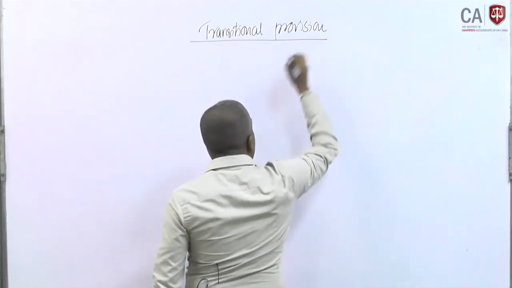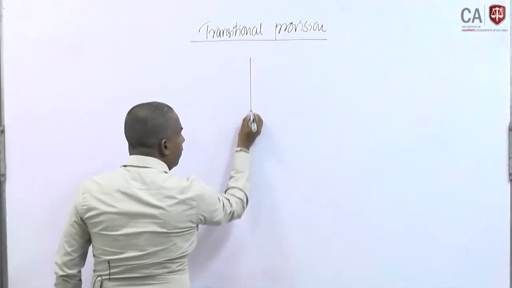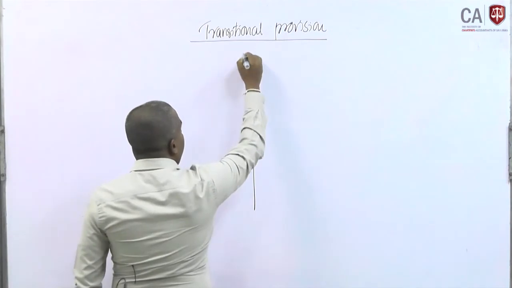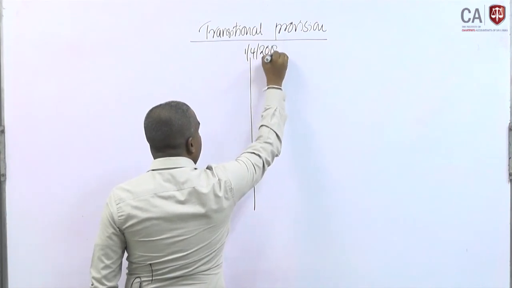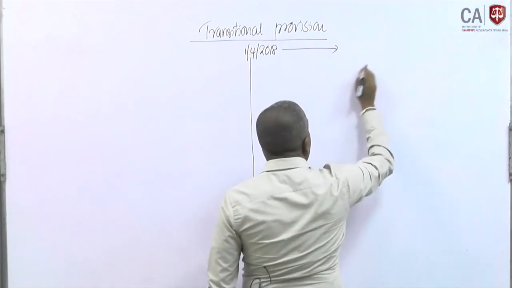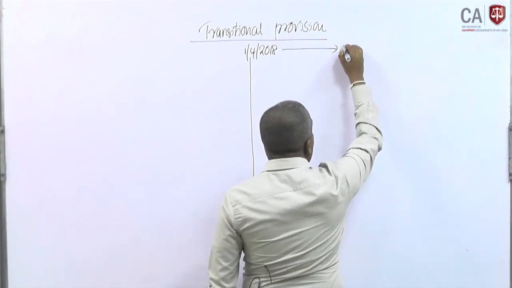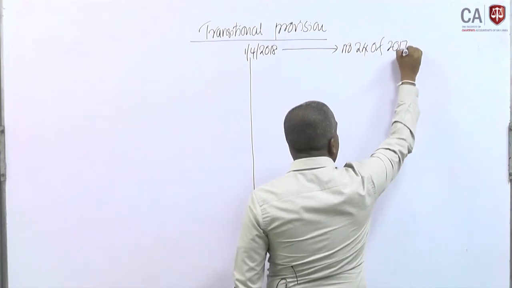Transitional provisions. Let's think, with effect from 1st April 2018, we apply the new Inland Revenue Act number 24 of 2017.